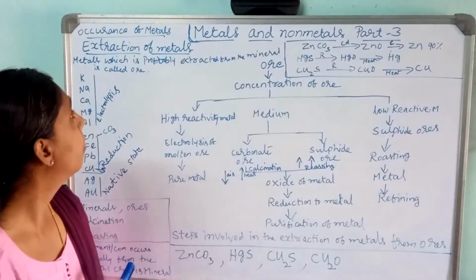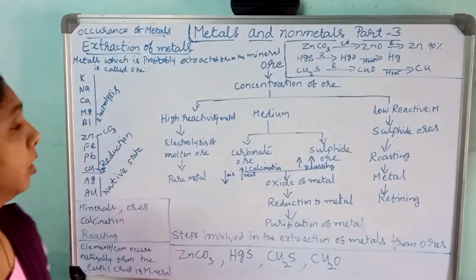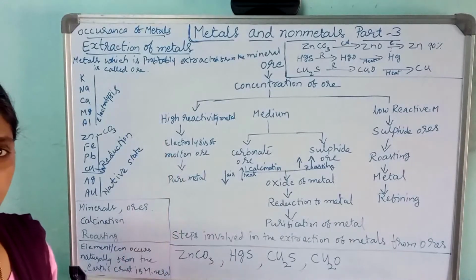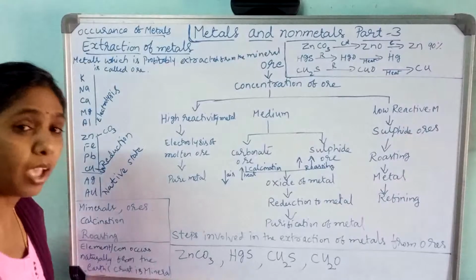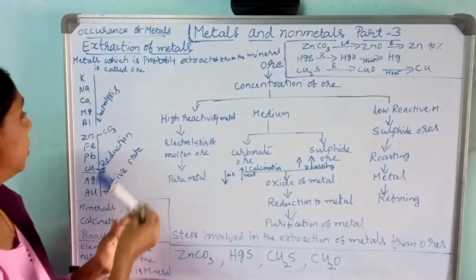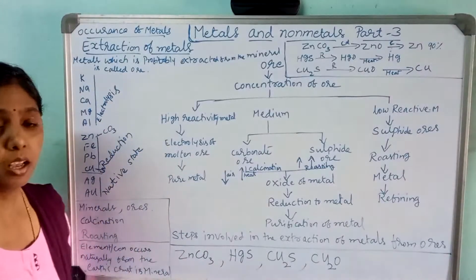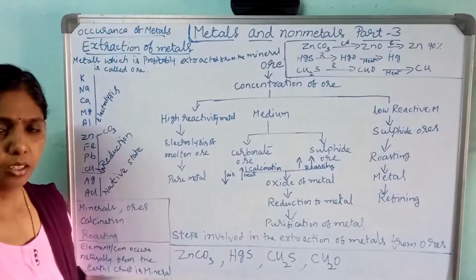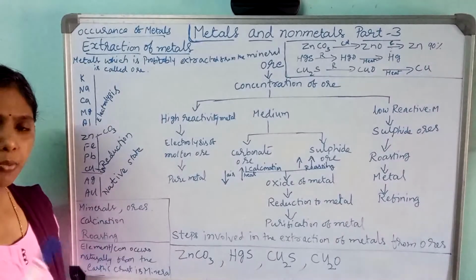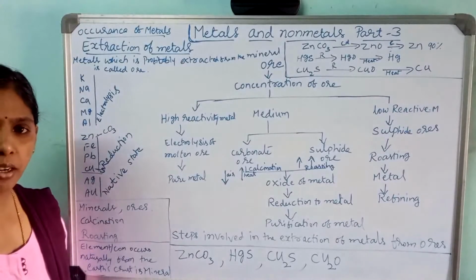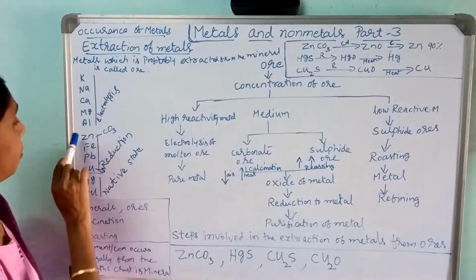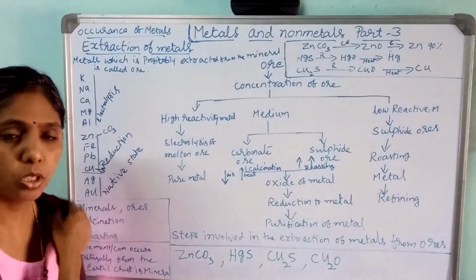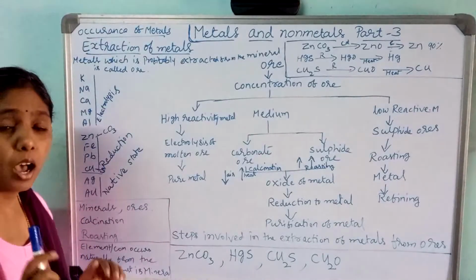Okay, so come to the first point, occurrence of the metals. Before going to study about the occurrence of the metals, you have studied already about the reactivity series. In the reactivity series, you have seen it is written in the decreasing order. Many elements are there here, and these elements are divided into three parts according to their reactivity. The topmost elements are potassium, sodium, calcium, magnesium, aluminium.